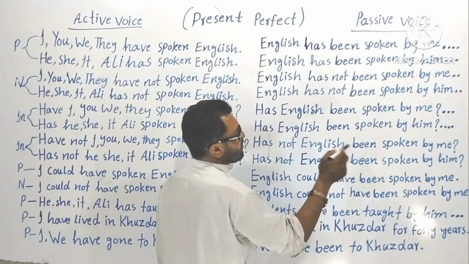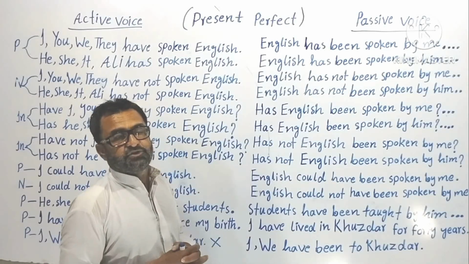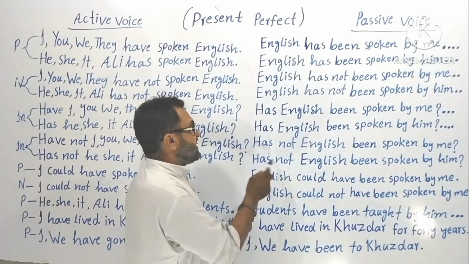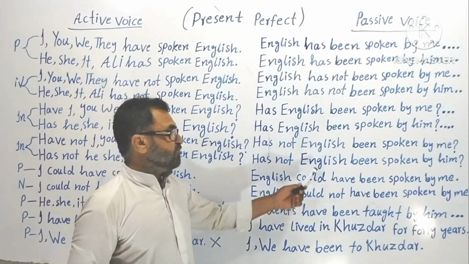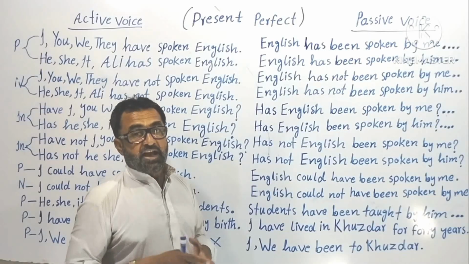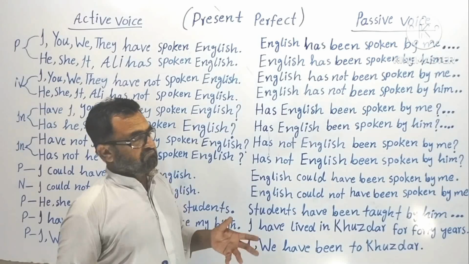Hasn't English been spoken by me? Hasn't English been spoken by me, by you, by us, by them? Okay, the second one. Hasn't English been spoken by him, by her, by it, by Ali, etc.